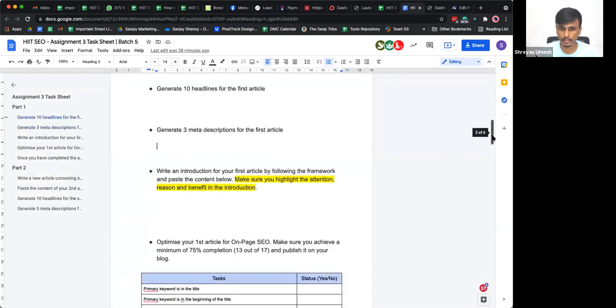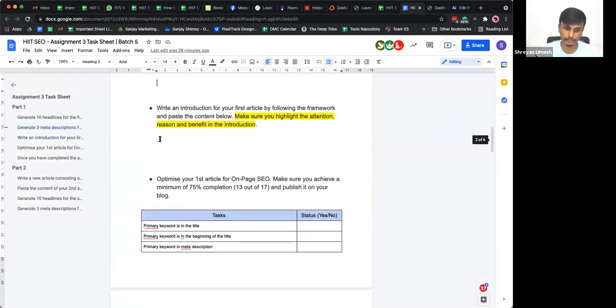After which, you probably would have written an introduction in the content which you dropped in your previous assignment task sheet. What you have to do is rework the introduction, keeping in mind the ARB formula that Sanjay talked about in session number 3.